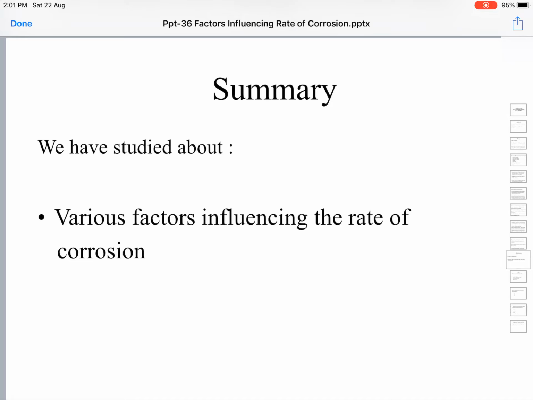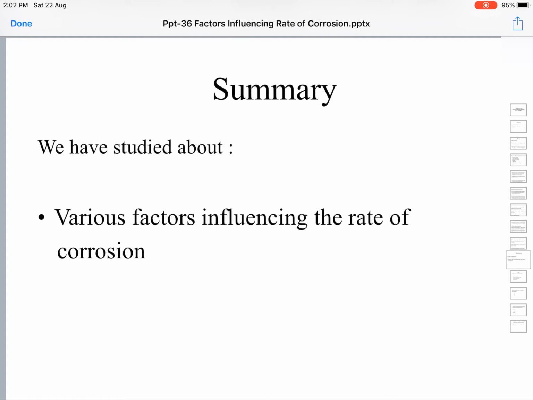These metals undergo very little corrosion because they are noble, they behave nobly, and they are less reactive. So the more reactive the metal is, the faster will be the rate of corrosion. The less reactive the metal is, the slower will be the rate of corrosion. Next factor is the solubility of corrosion products.